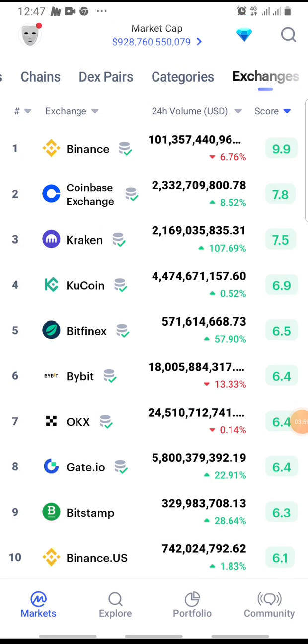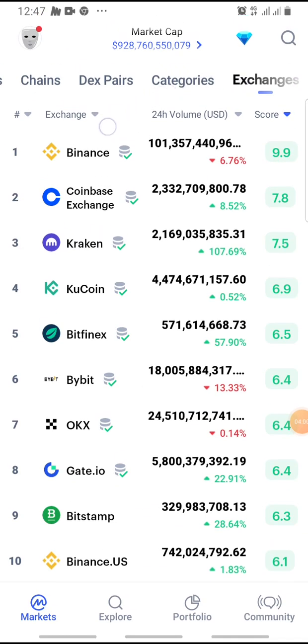So any of them that we click and want to research deeper, we simply click it, and you can see this trust score right here at this right corner. So you have Binance having 9.9, of course, since it's the biggest and most widely used by users, accounts, and transactions daily. You have KuCoin coming in on 4th position.